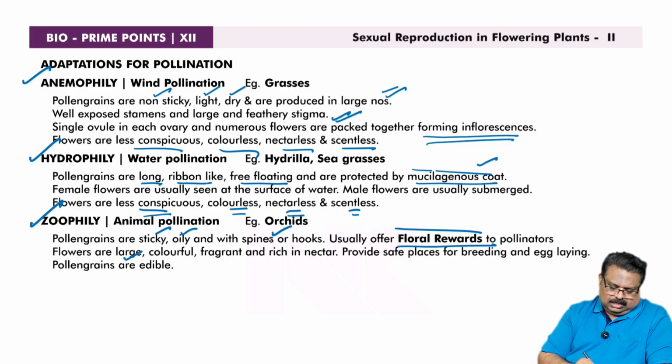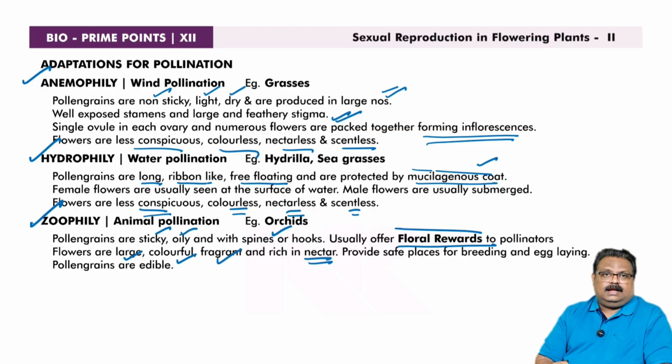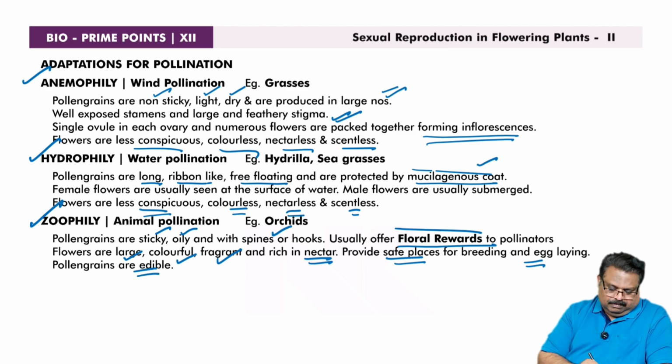For example, large, colorful, attractive, fragrant flowers which are rich in nectar and honey. They provide safe places for breeding, egg laying, etc. They provide nutrition to the young ones, and the pollen grains themselves are edible, and these are the floral rewards provided by plants for attracting the pollinating animals. Okay, so there are three types of pollinations, and based on that, different adaptations are also there. Anemophily is wind pollination, hydrophily is water pollination, and zoophily is animal pollination.